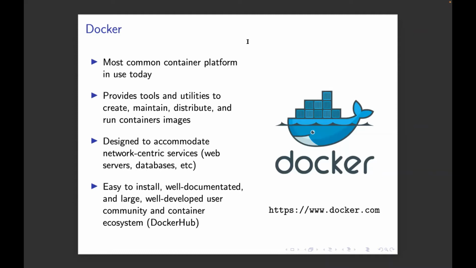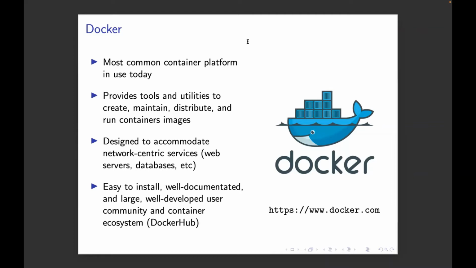The main difference is that it was designed to accommodate more web services, so network services like running web servers, databases, systems that are always on all the time. It was really more of a transition from, hey, we have these virtual machines doing something similar, but there's this other thing that makes things run a little bit better. Moving to containers, you get better performance, but we can still just run our web server or database out of there, and it still gives you all the advantages of running those things in a virtual machine, but it runs faster and is more performant.